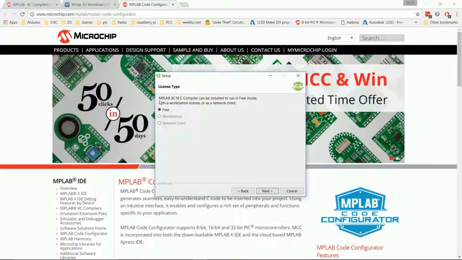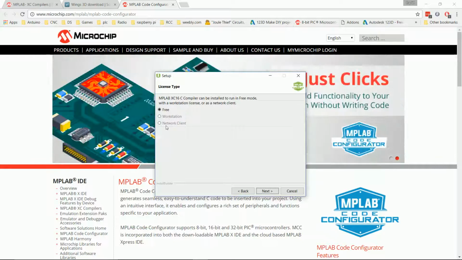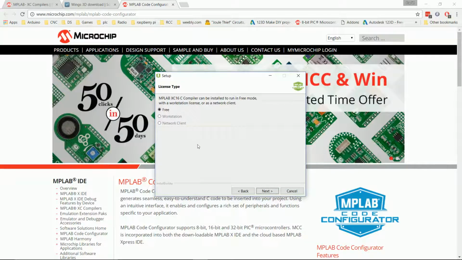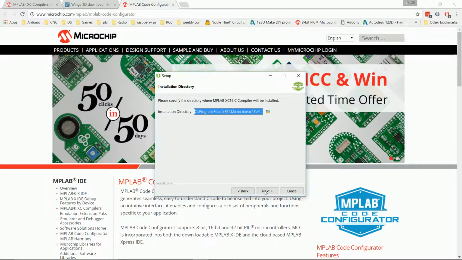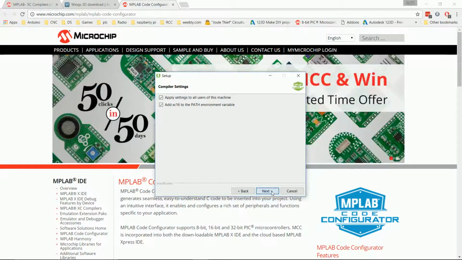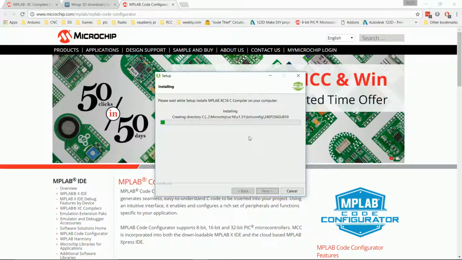We want the free version for now. The paid versions give you more efficient code. It compiles more compactly and with faster execution, but the free version is good enough for anything we will do. So click Next, accept the default location, Next. I'm going to select all of the options here for variable space, and Next, and now we can begin installation.